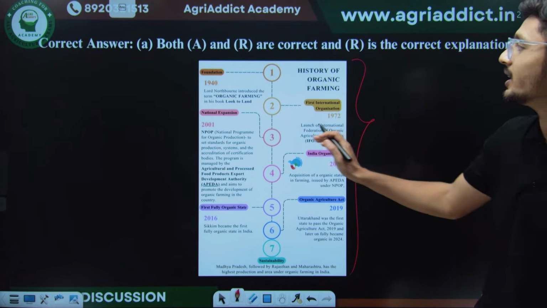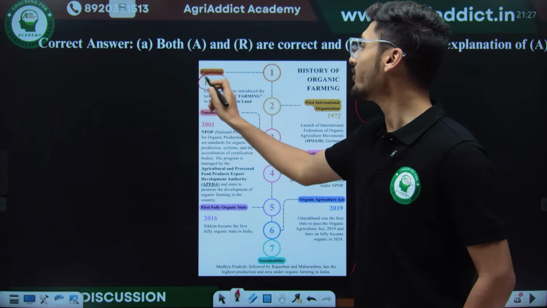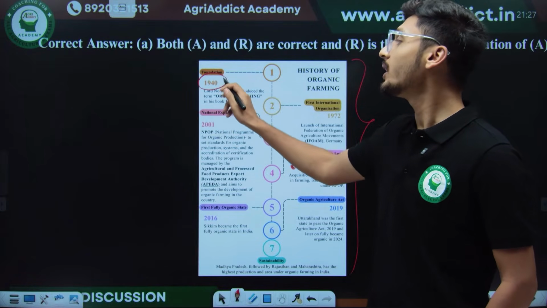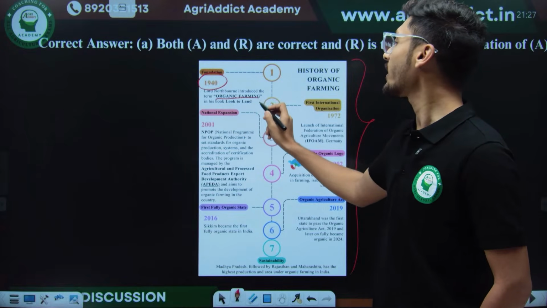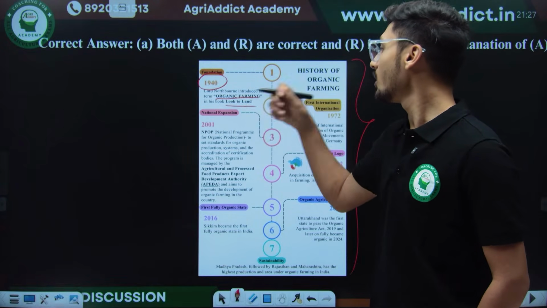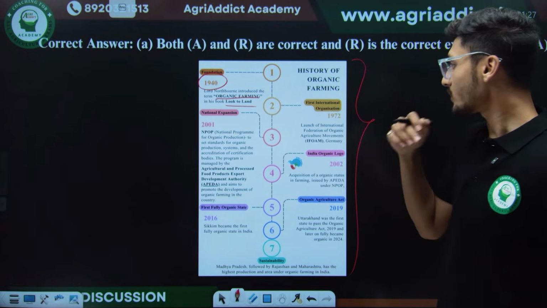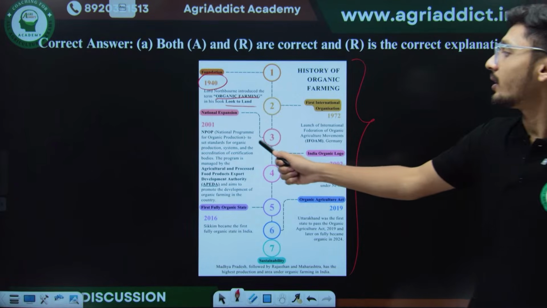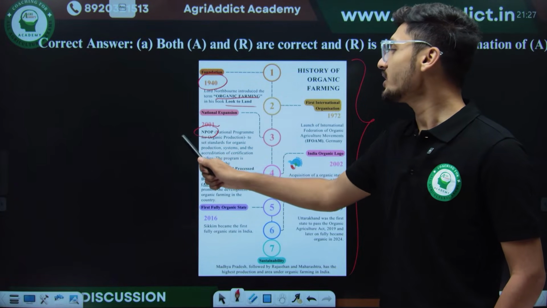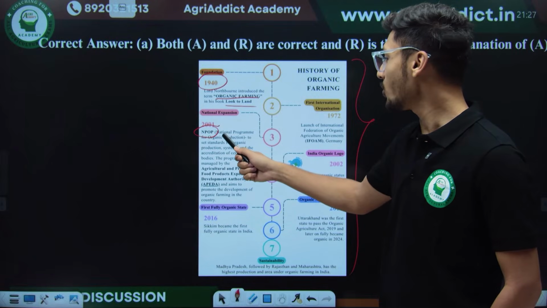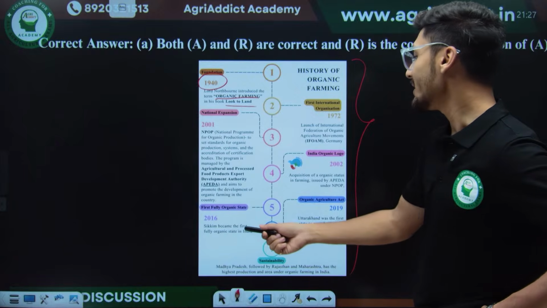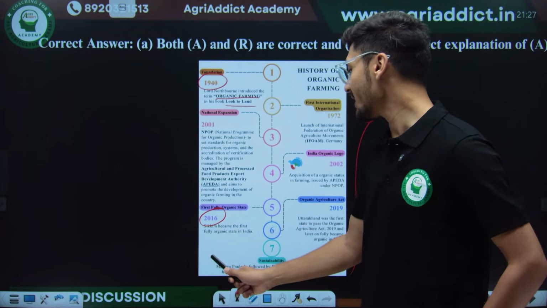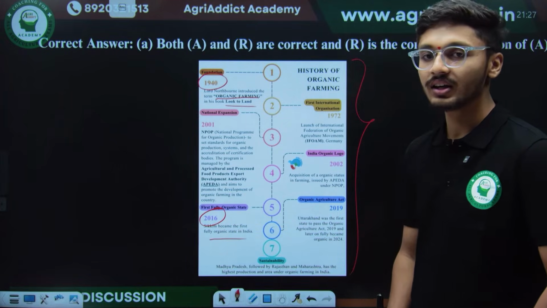This will be very important. See, in 1940 the foundation for organic farming was laid, where Lord Northbourne introduced the term organic farming in his book. Then the chief organization in organic farming, that is NPOP, was established in 2001 in India, and then in 2016 Sikkim was declared as the first fully organic state of India.